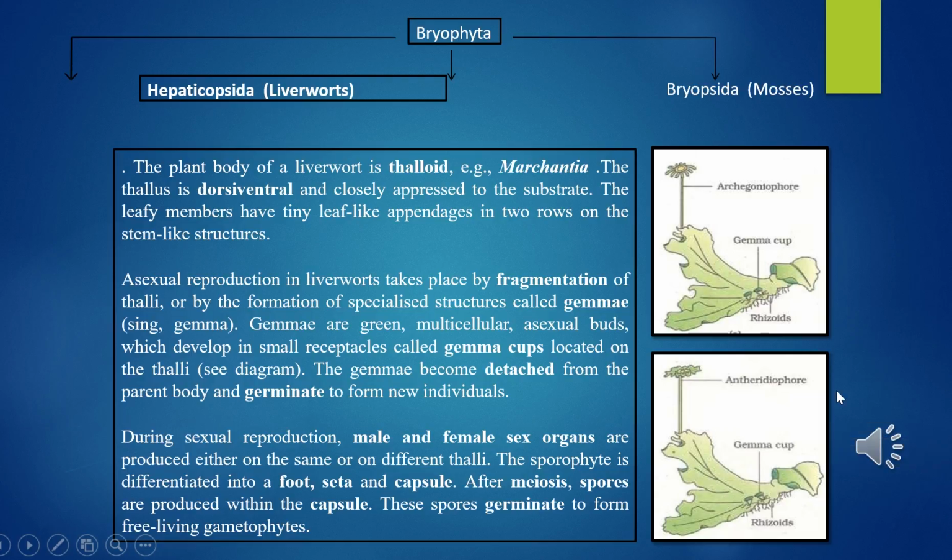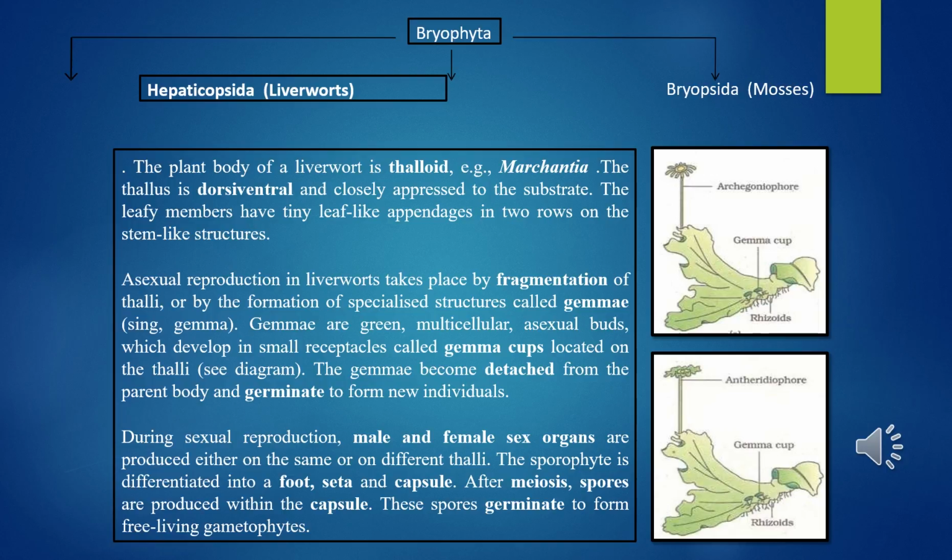First of all, we'll study about liverworts. The plant body of liverwort is thalloid, for example, Marchantia. The thallus is dorsiventral and closely appressed to the substrate. The leafy members have tiny leaf-like appendages in two rows on the stem-like structure.